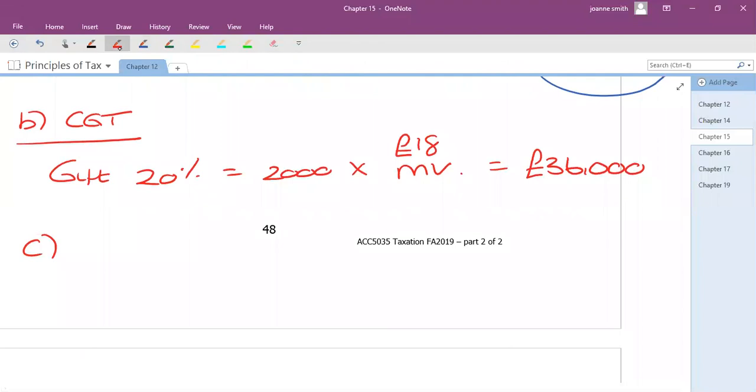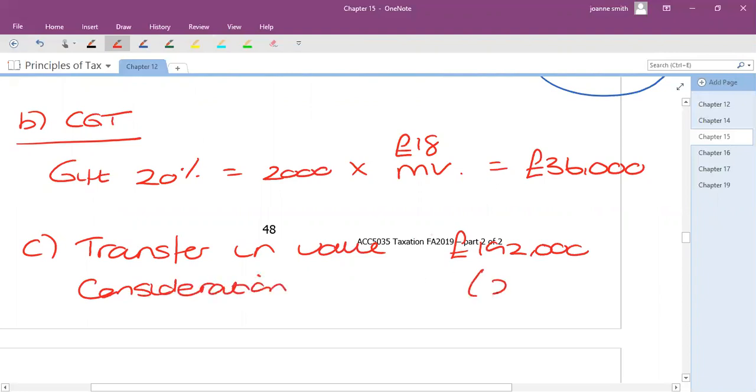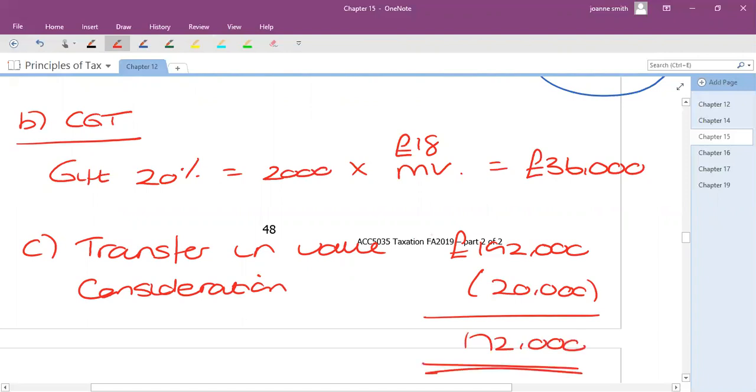So what they would do is they would take the transferring value, which is 192,000, but they would deduct any consideration. So because he's paid some money for it, then the figure for IHT purposes would be reduced, which is fair enough, isn't it, if he's going to pay something towards it.